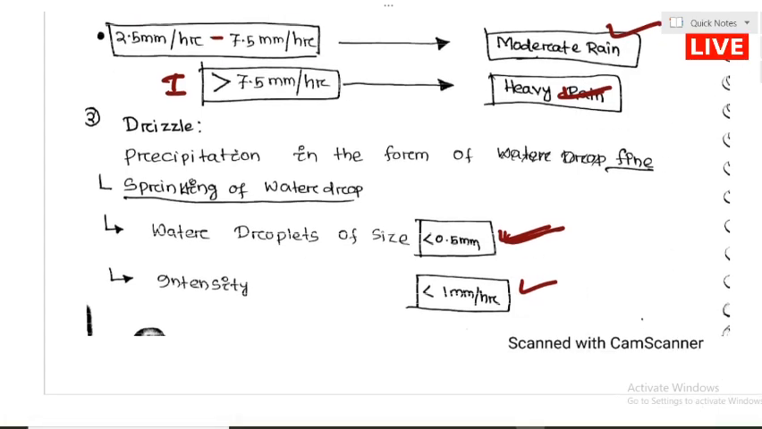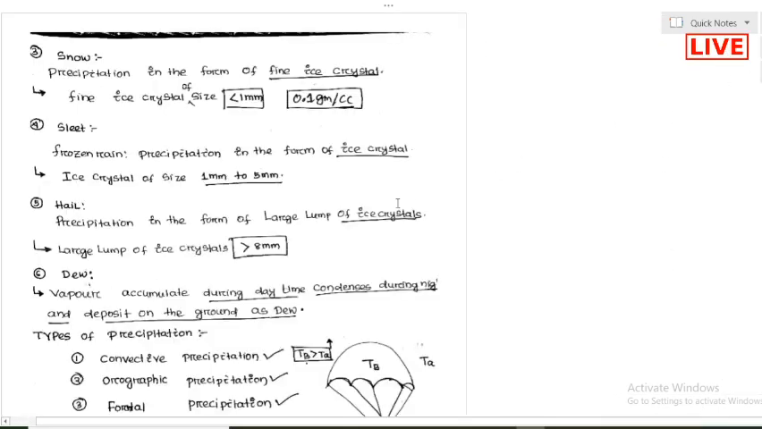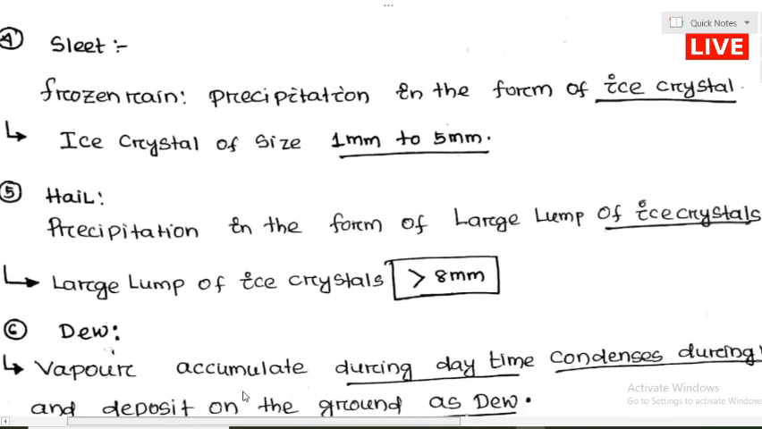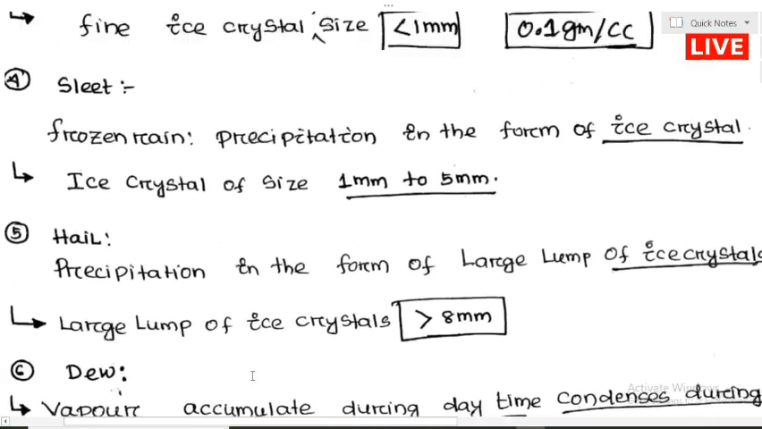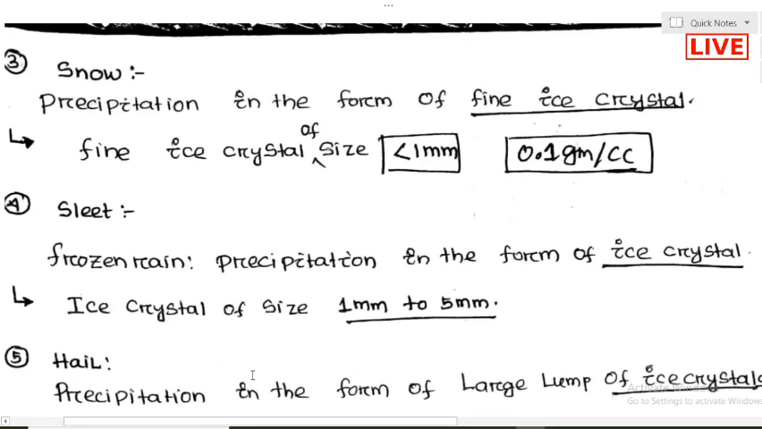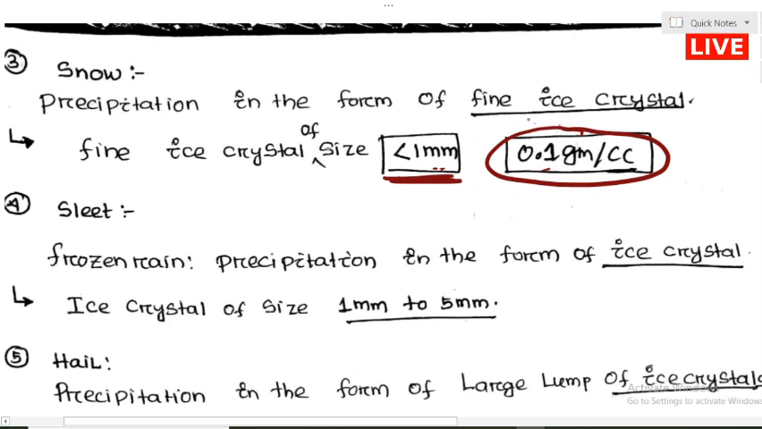Now we are going to talk about the next type, which is snow. Snow is precipitation in the form of fine ice crystals. The size of the ice crystal is less than 1 mm. In Jammu and Kashmir, you can see snowfall. And the density of the snow is 0.1 gram per cc.